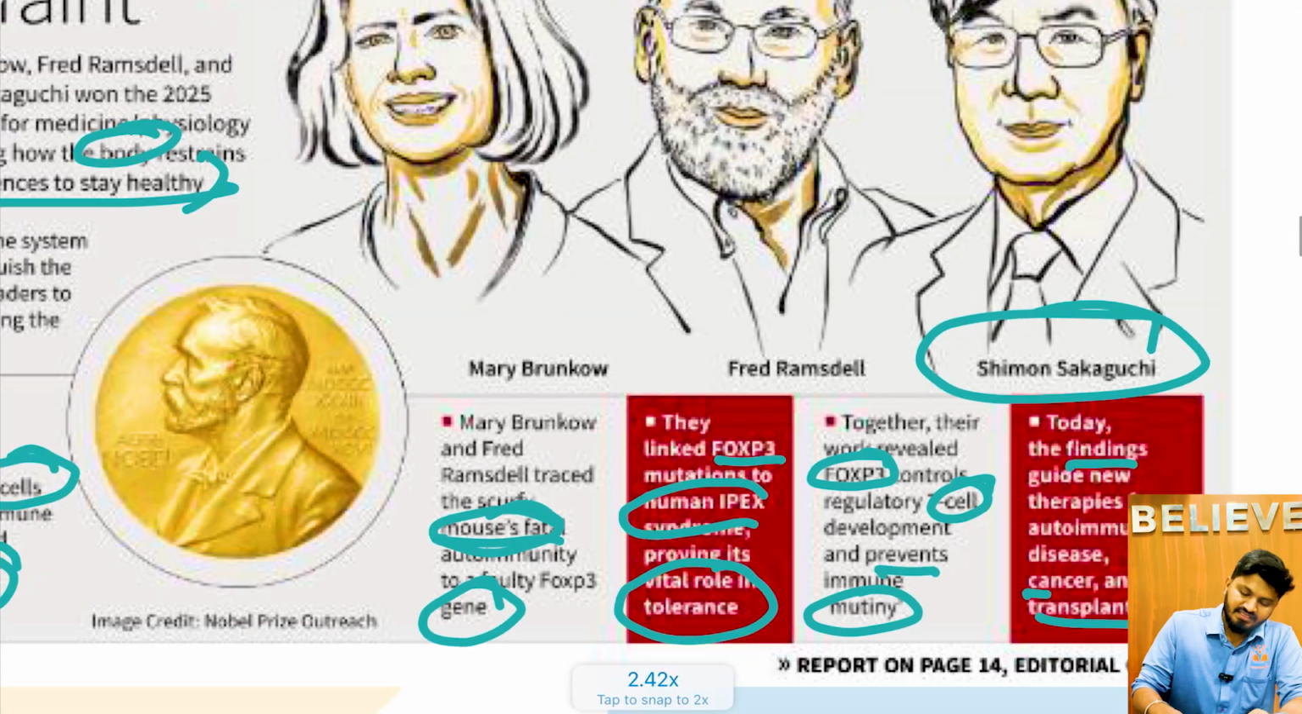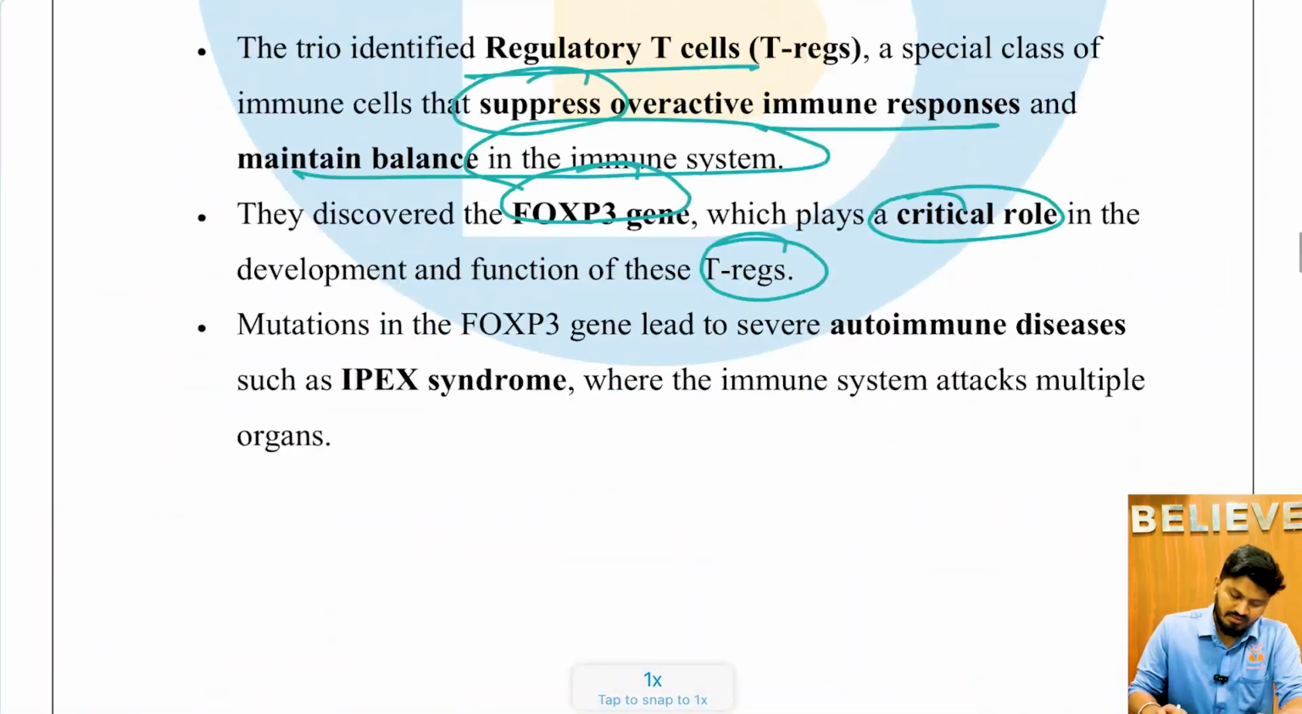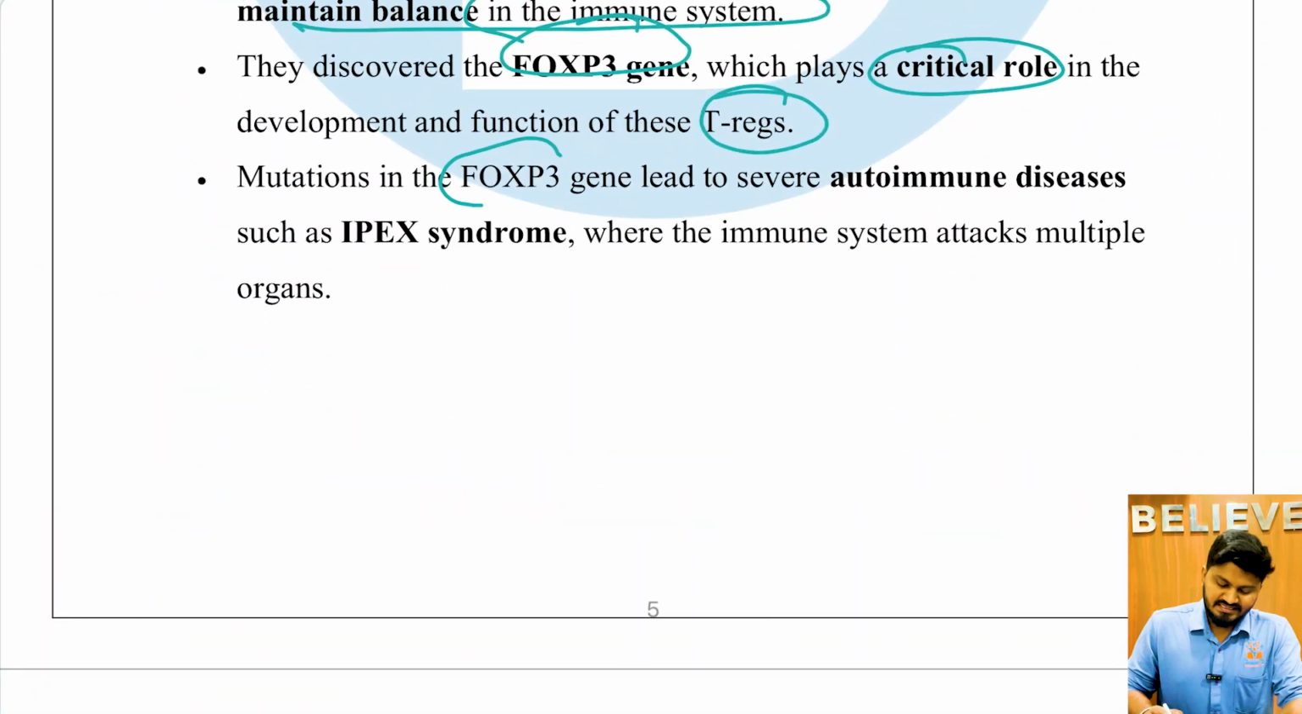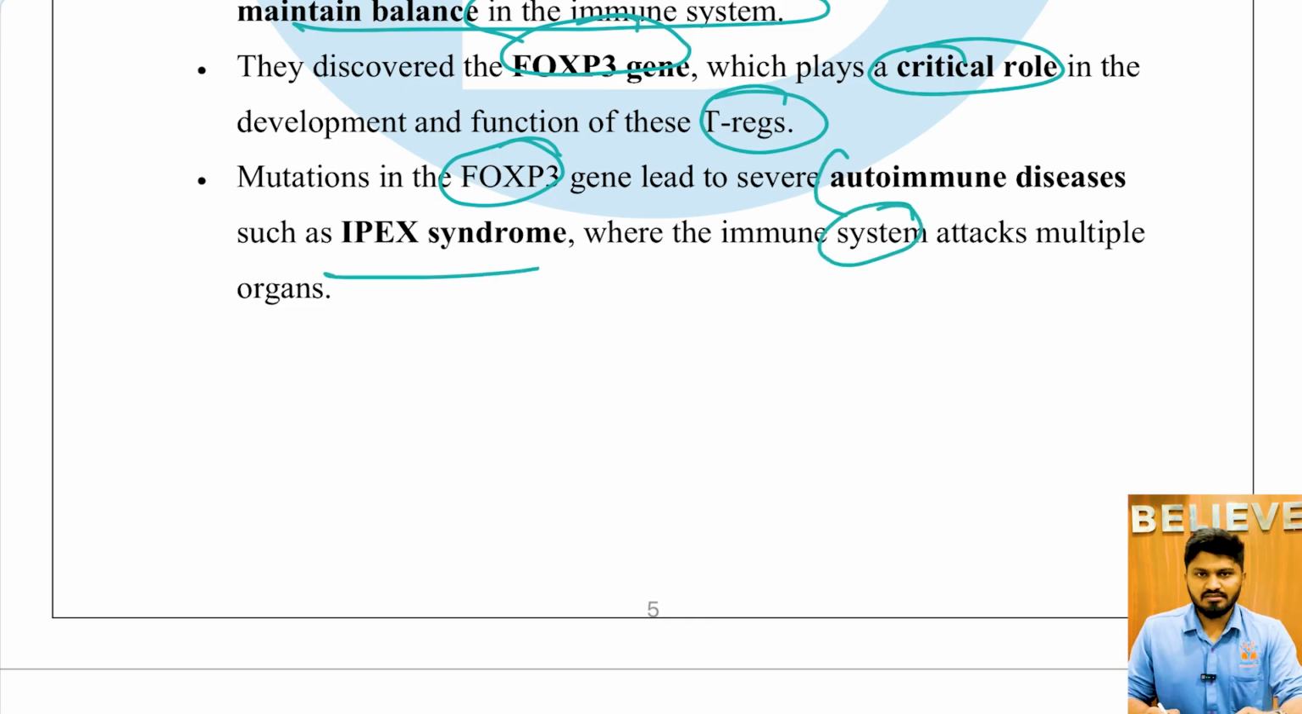Mutations in the FOXP3 gene led to severe autoimmune diseases such as IPEX syndrome, where the immune system attacks multiple organs, where immunity, instead of attacking the pathogens, starts attacking its own cells.